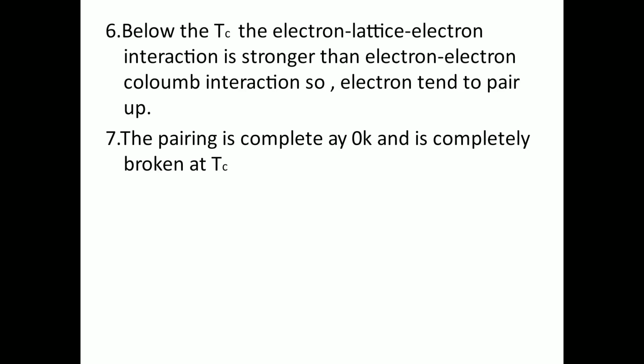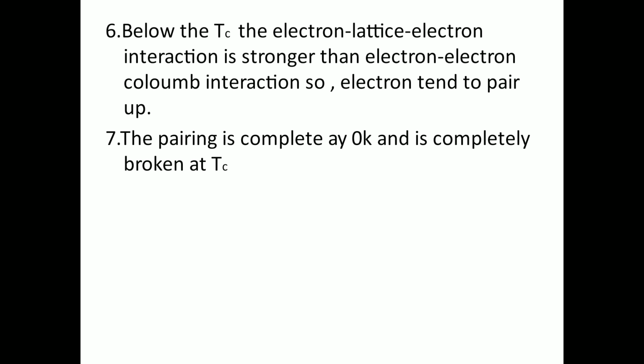Below the critical temperature, the electron-lattice-electron interaction is stronger than the electron Coulomb interaction. That's why they are paired up. Generally, two electrons are not paired up because they have the same negative charge, so there is a repulsive force between them. But below the critical temperature, the electron-lattice-electron interaction is stronger and overtakes that repulsive force. That's why those two electrons tend to pair up.